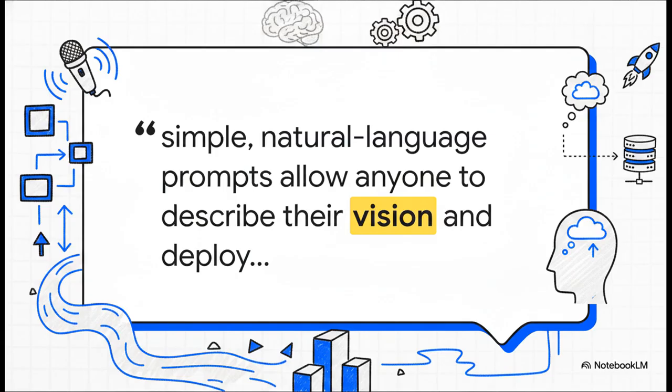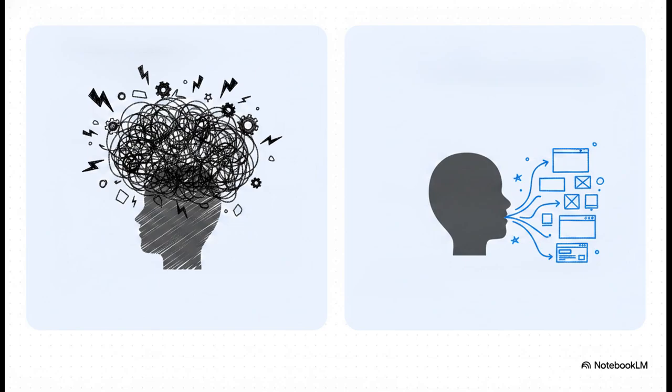This brilliantly illustrates what we call vibe coding, a completely new era where natural language completely replaces complex programming languages. We are no longer limited by how fast we can type out code, but by how clearly we can describe our vision. This whole shift is really all about cognitive load.